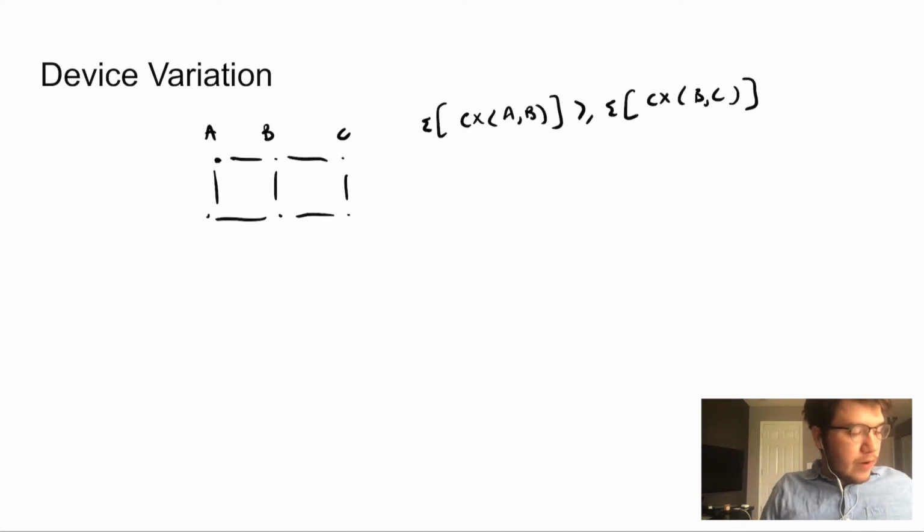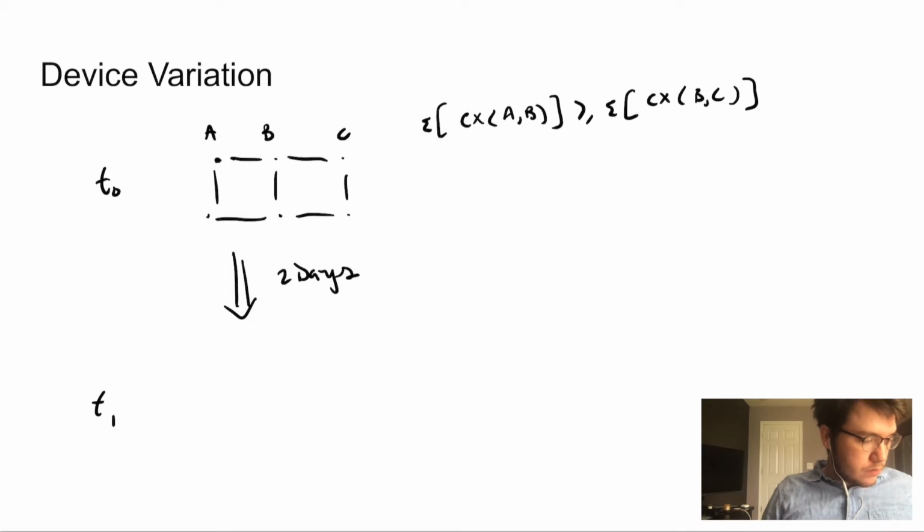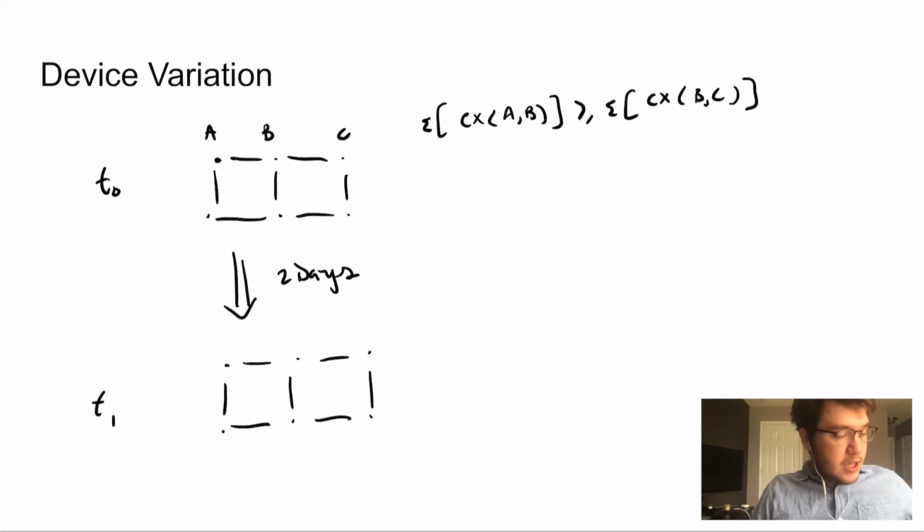But we also have variation in time. So if at t0 this statement is true, then maybe if we wait 2 days or something, it's no longer true. So at T1, we write the same device, but now the edge between A and B might be worse than the edge between B and C. And so we would need to adapt our compilation strategy to account for this variation. So there's not just a lack of uniformity in the device itself, because it's hard to manufacture consistent qubits, but also across time.